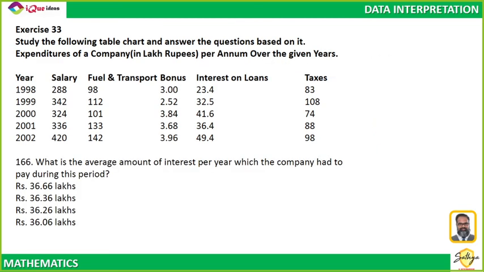So, first question. What is the average amount of interest per year which the company had to pay? In this, guys, there is nothing other than calculation. You don't even have to think too much in this example. All you have to do is be careful with your calculations. It's as simple as that.